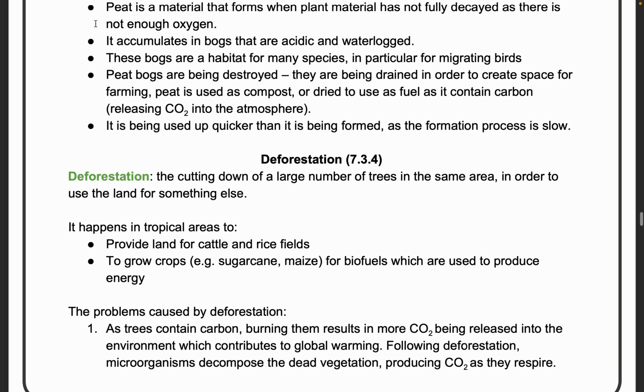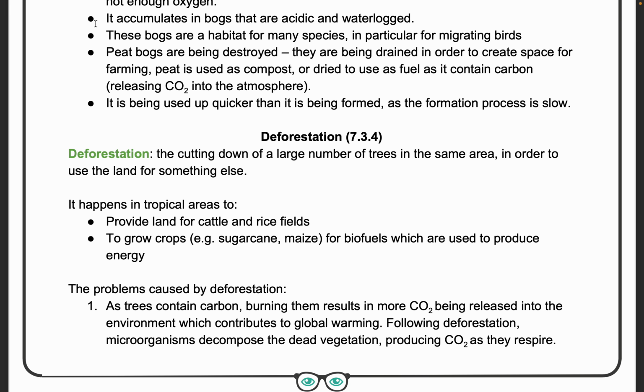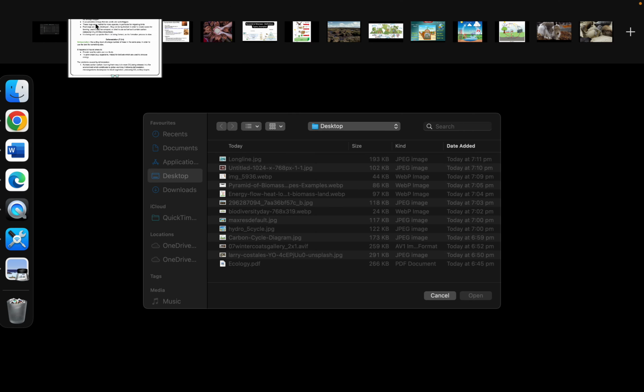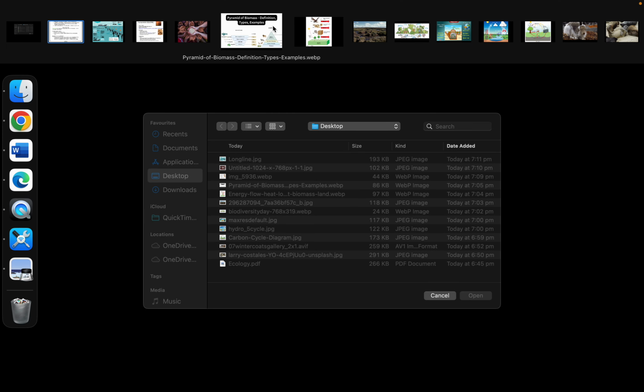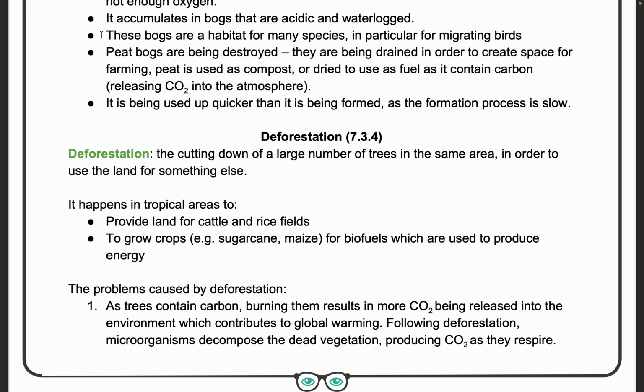Deforestation. We know that cutting down of a large number of trees happens in an area when there is real estate formation, etc. And the land is used for cattle raising and rice fields, and the trees are used for creating carbon, etc. So this is known as deforestation. Deforestation is one of the very bad things for the ecology of the earth.